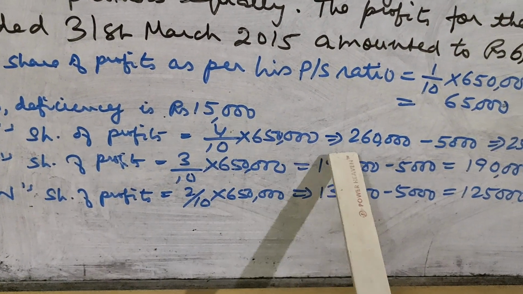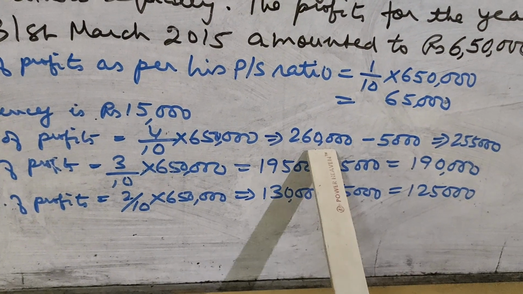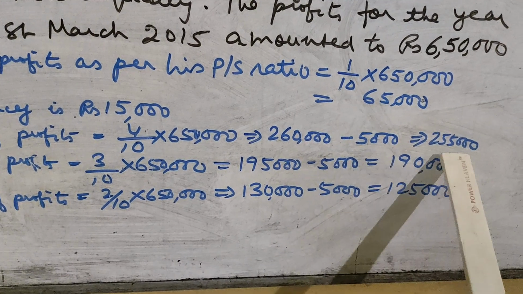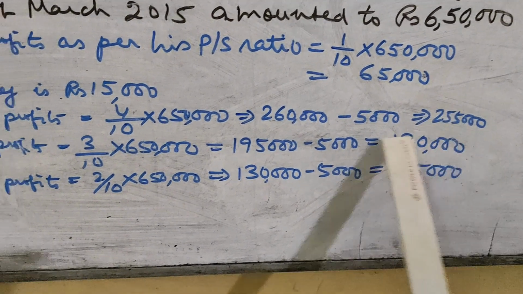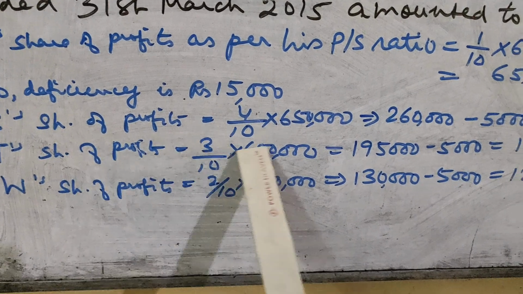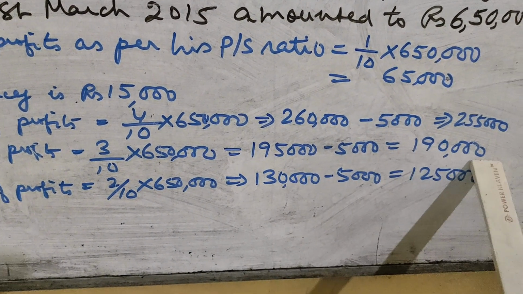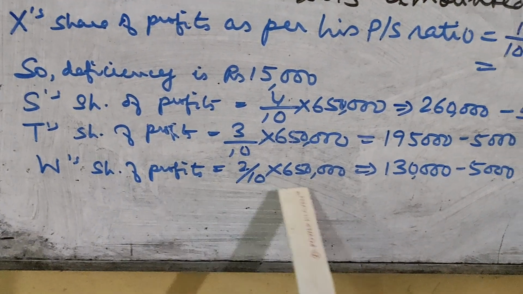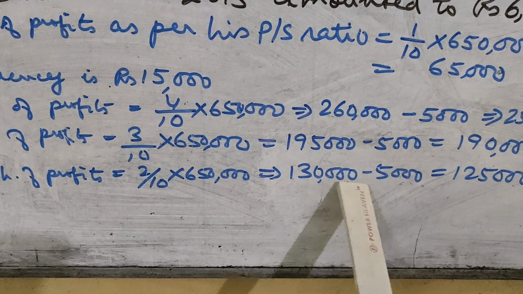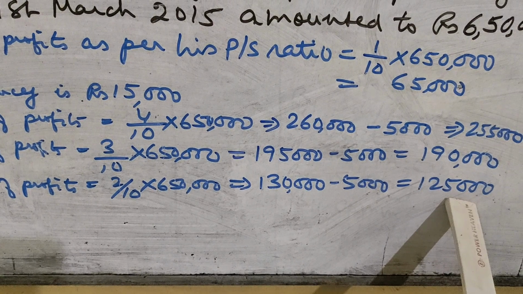S's share of profits will be 2,60,000 minus 5,000, that is 2,55,000. And T's share will be 1,95,000 minus 5,000, that is 1,90,000. And W's share will be 1,30,000 minus 5,000, 1,25,000.